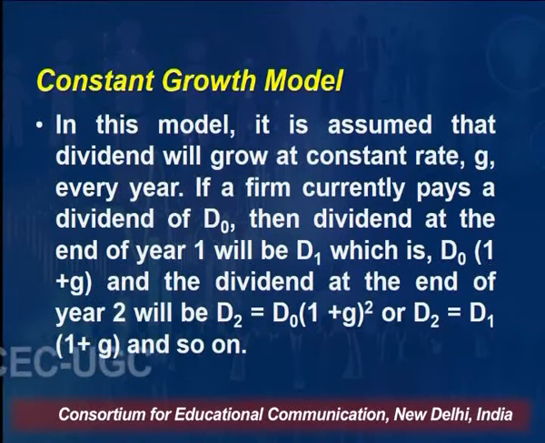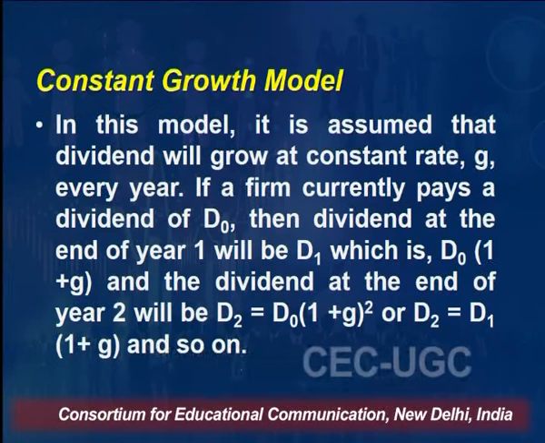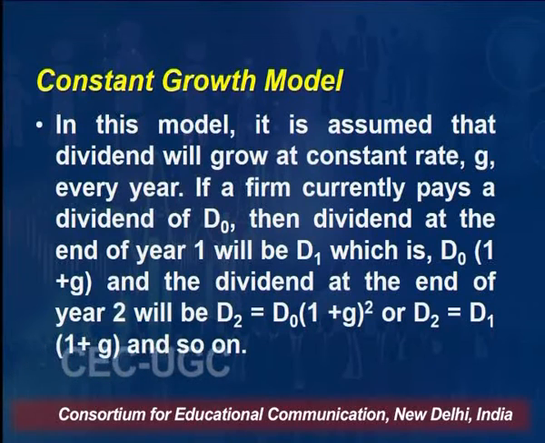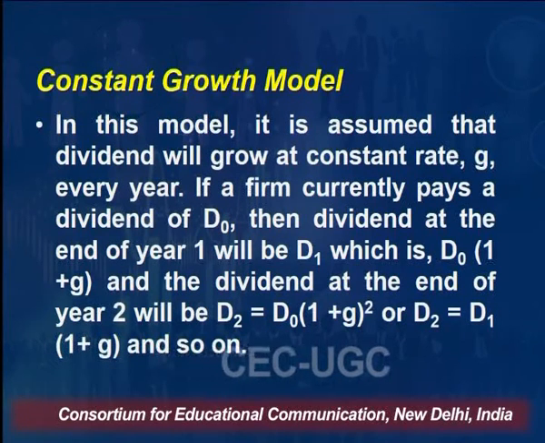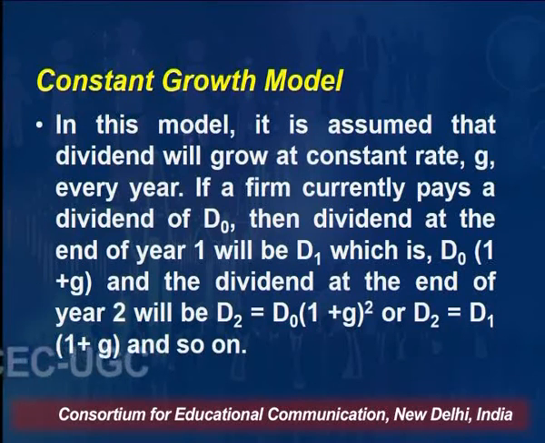What it means: constant growth model means we presume that dividend will not remain constant. It is also practical that dividend in the life of the company will not remain constant. It will keep on growing. But to keep things simple, we presume that dividend will grow at a constant rate.